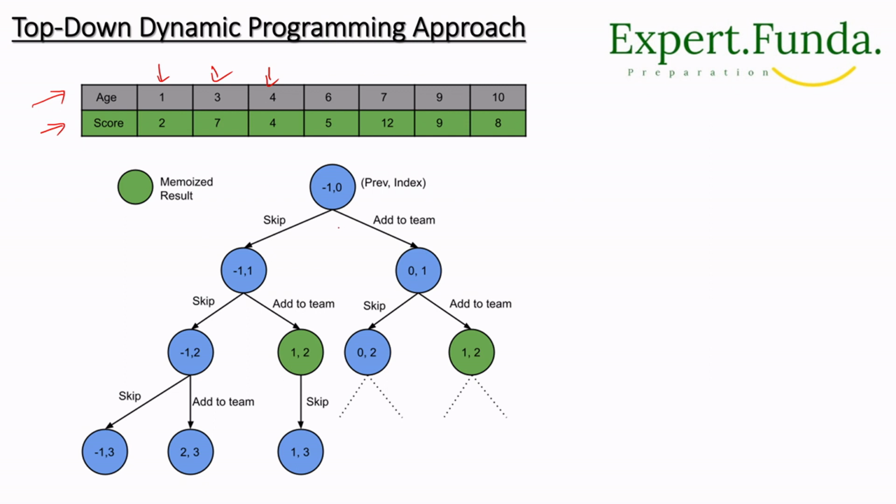So let's assume that first we have the prefix and index. So why are we taking it like this? See, we are given two lists of integers, that is age and score. These lists represent the score and age respectively of each of the n players we have. Let's suppose a total of 10 players, and we need to find the highest score of a non-conflicting team. A team has a conflict if a younger player has a higher score than an older player.